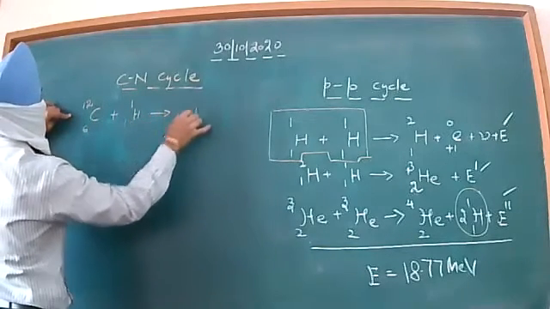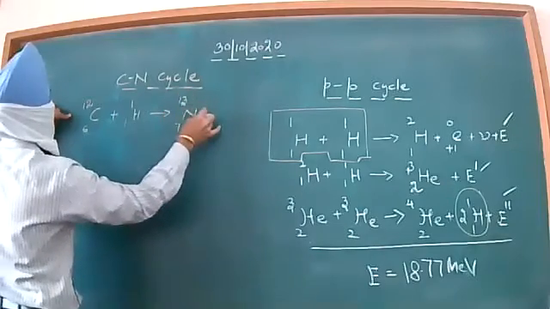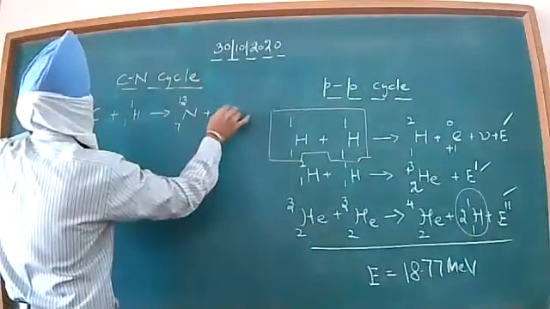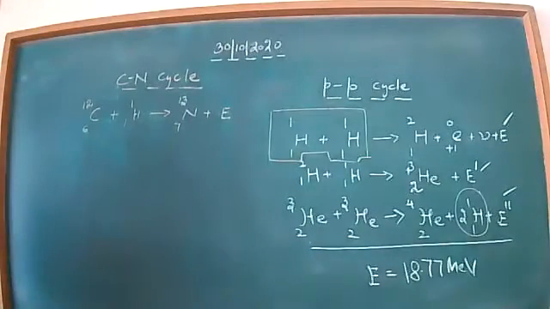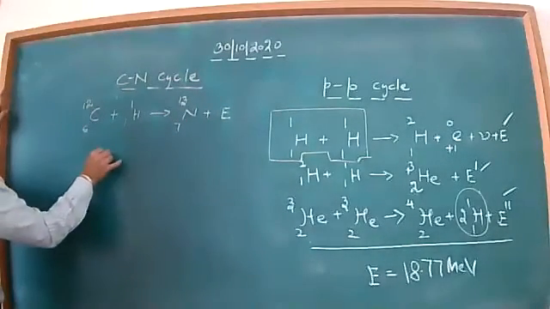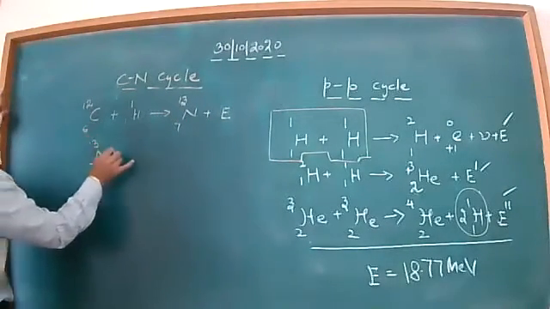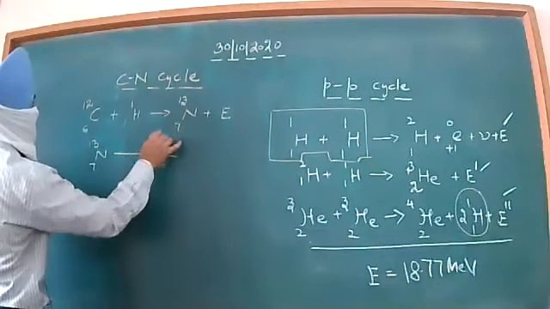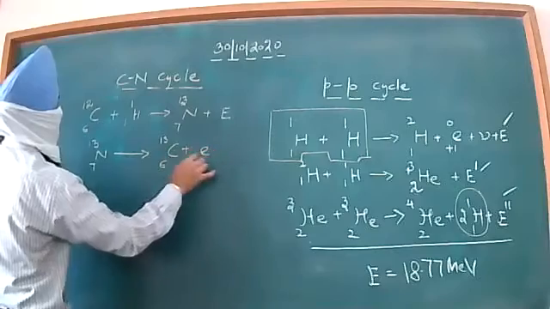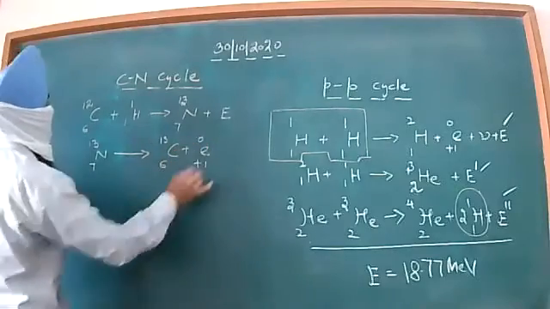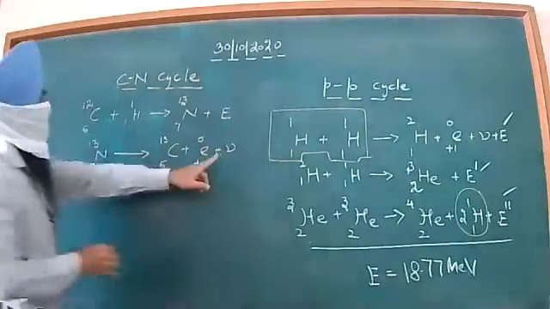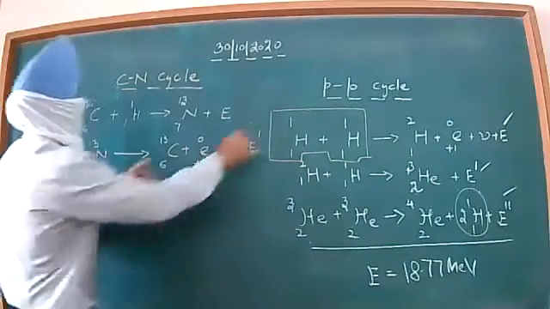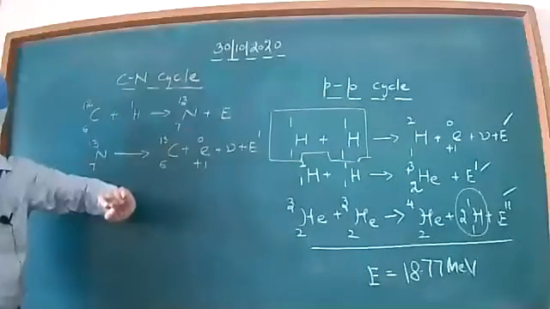It will give you nitrogen 7,13, and at the same time we get some amount of energy. Dear all, nitrogen 7,13 will undergo a nuclear reaction in this way: carbon 6,13 along with one positron along with the neutrino and some amount of energy other than that released in the previous step.